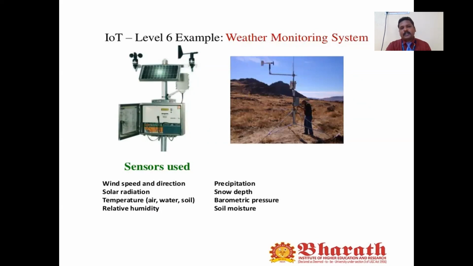So we have discussed so far IoT level 1, level 2, level 3, level 4, level 5, and level 6. Levels 1 to 3 are suitable for a single node. Level 1 is suitable where the data is small, but it is not suitable for big data.